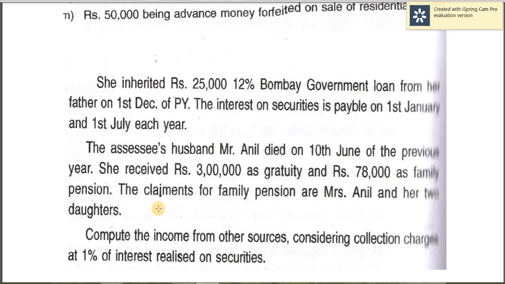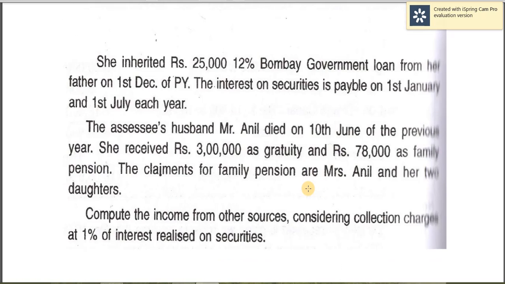As far as family pension is concerned, here there are 3 claimants. So Mrs. Anil as well as 2 children. So together 3 claimants. So 78,000 must be reduced to 1/3. And then you have to go for standard deduction. Standard deduction is 1/3 of that amount, or rupees 15,000, whichever is less.